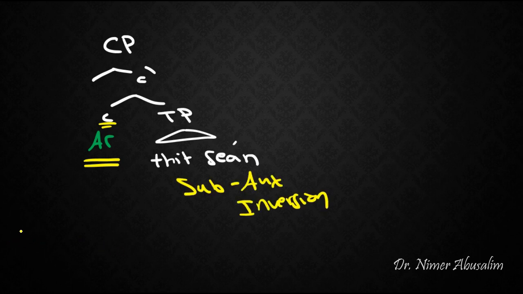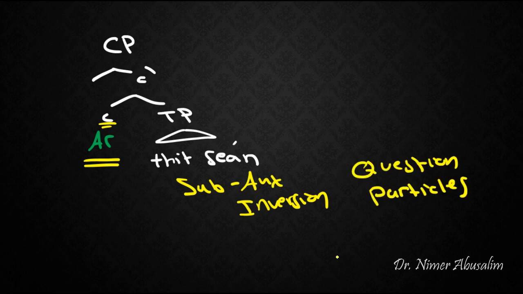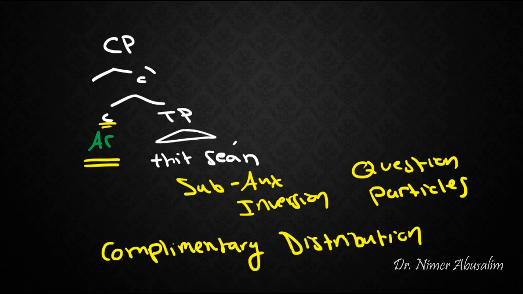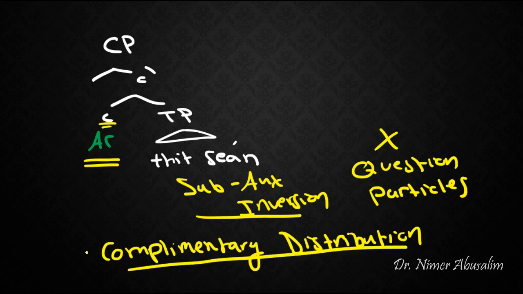Now, basically what that means is that subject-aux inversion and question particles are in complementary distribution, which basically means that when one occurs, the other one cannot, and vice versa. Now, it is known in science that when things are in complementary distribution, that means they are instances or examples of the same phenomenon.